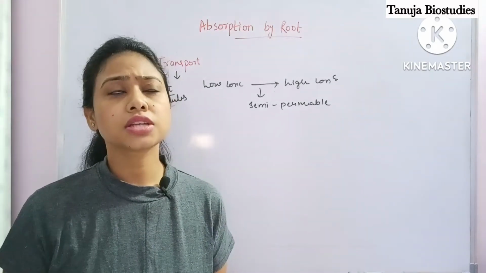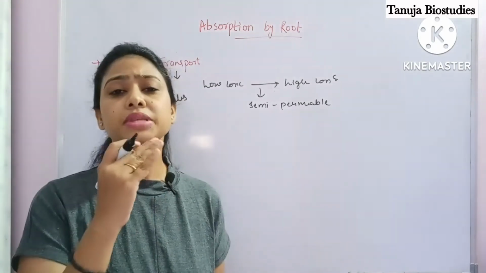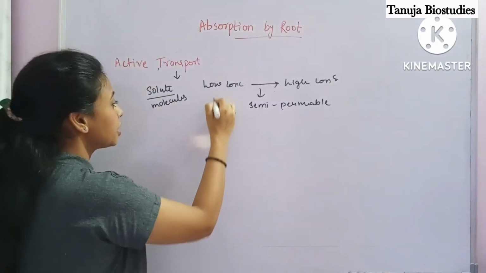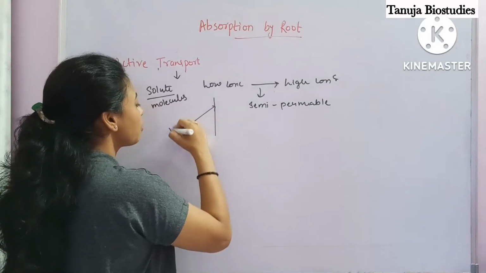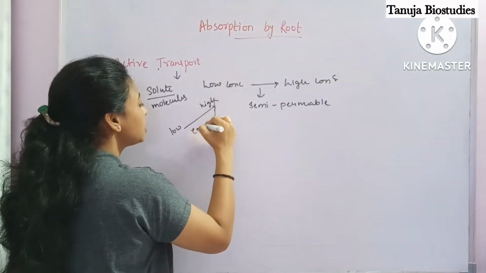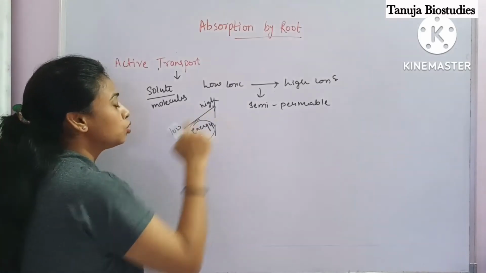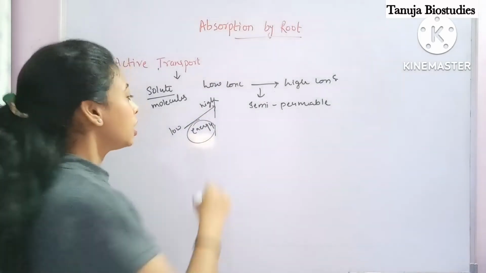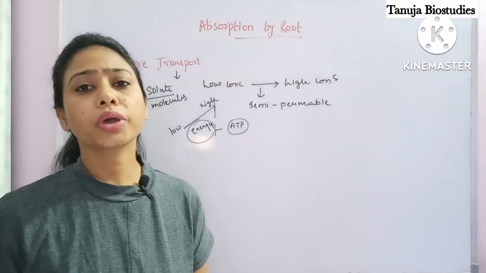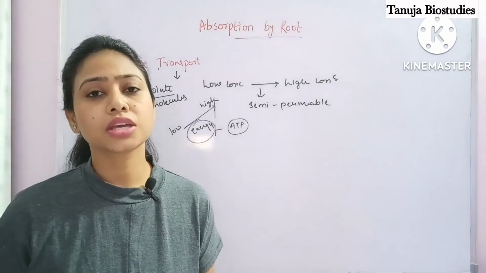You can understand it like going up a stair, where you have to put a lot of energy. The same is happening here, because it is going from low to high, so it has to put energy. The plant needs energy to do this kind of movement in the form of ATP molecule. Understood?